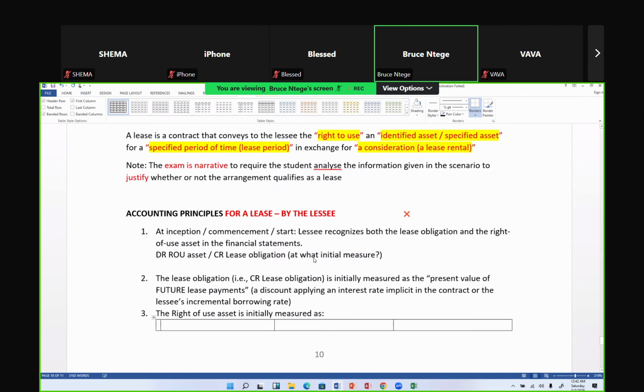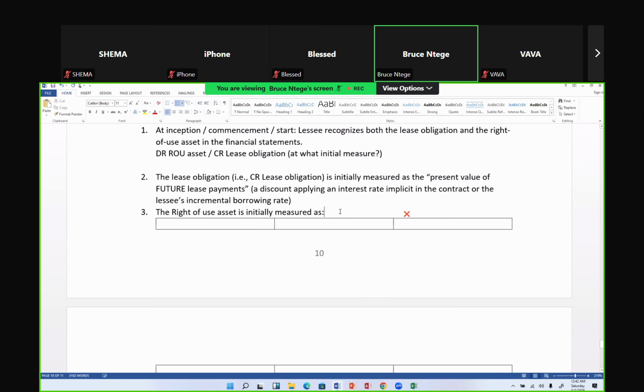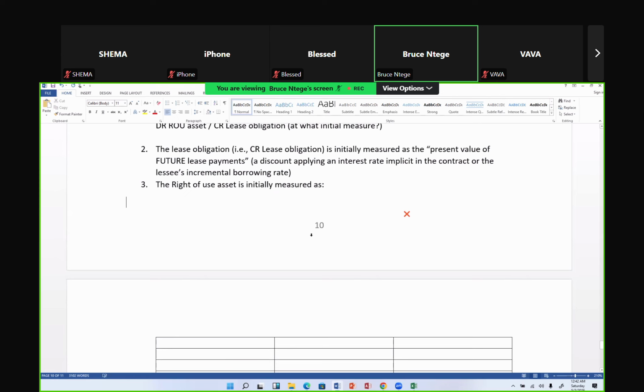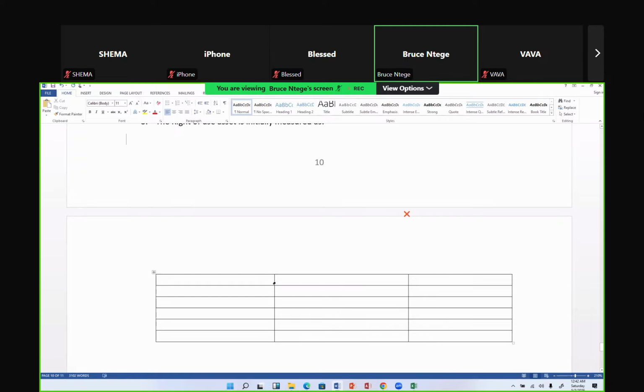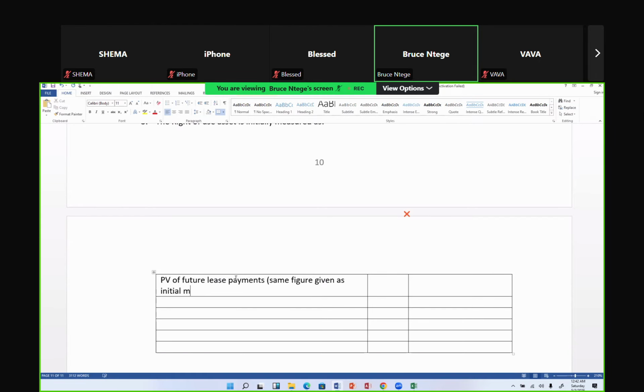Okay, so I want to put it on a fresh page so that I'm able to see it properly here. So my right of use asset, this is what I'll do. I said again, I'll get the present value of the future lease payments, which I already computed when I was doing the lease obligation. So in bracket, I'll say same figure given as initial measure, the lease obligation above.